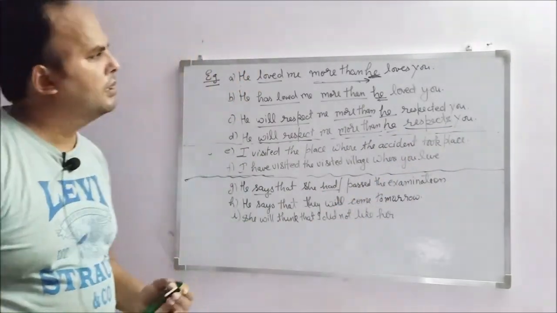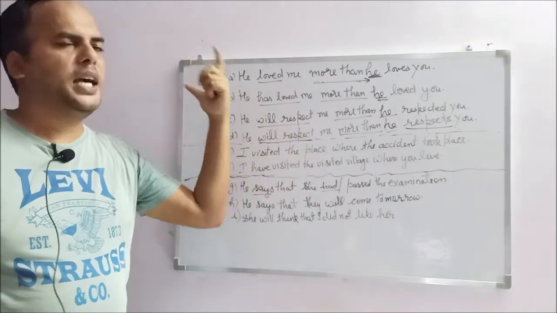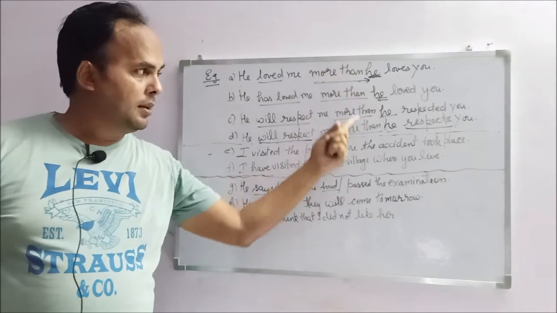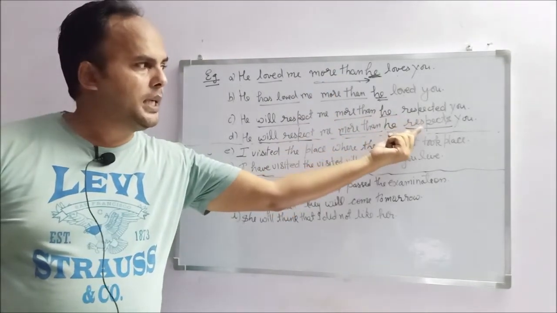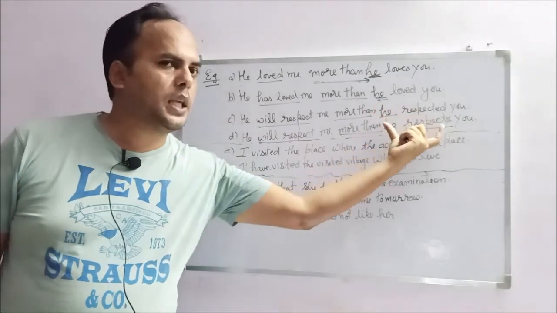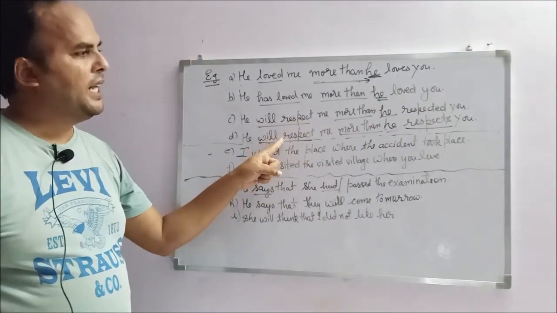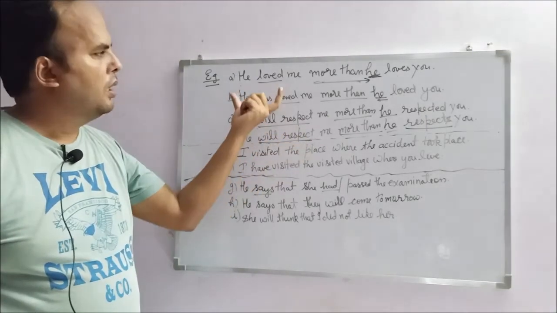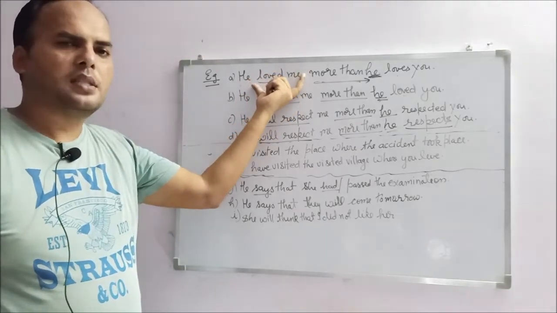It means if in any sentence the subordinate clause starts with this comparison, then the principal clause can have future tense, present perfect tense, or past tense.